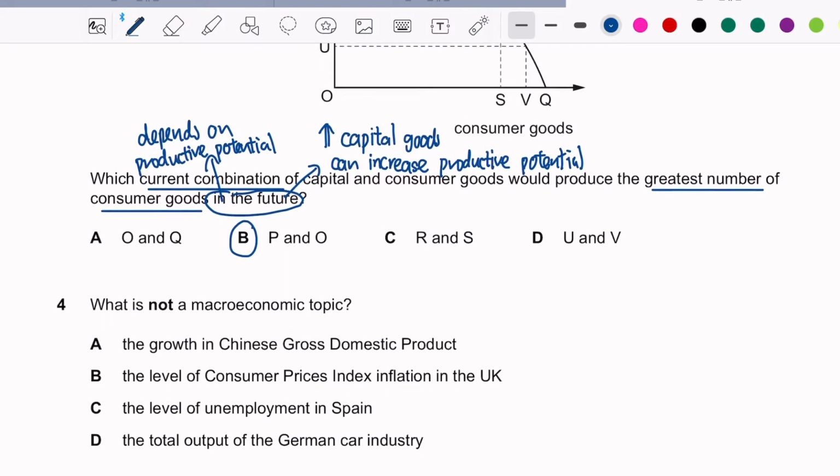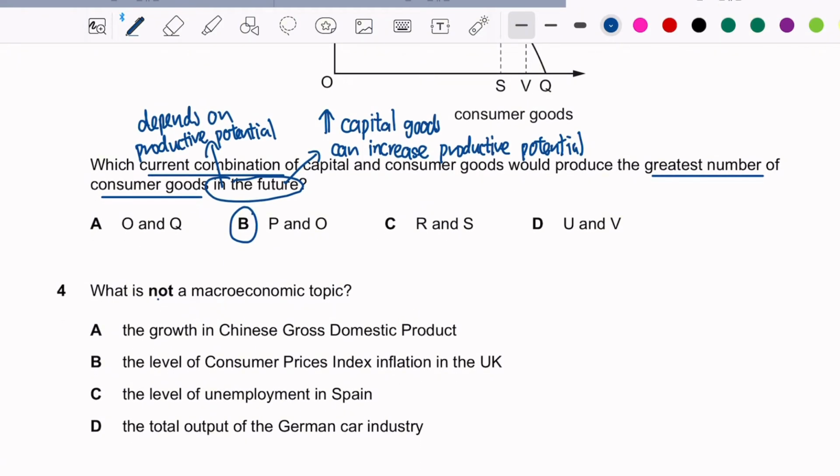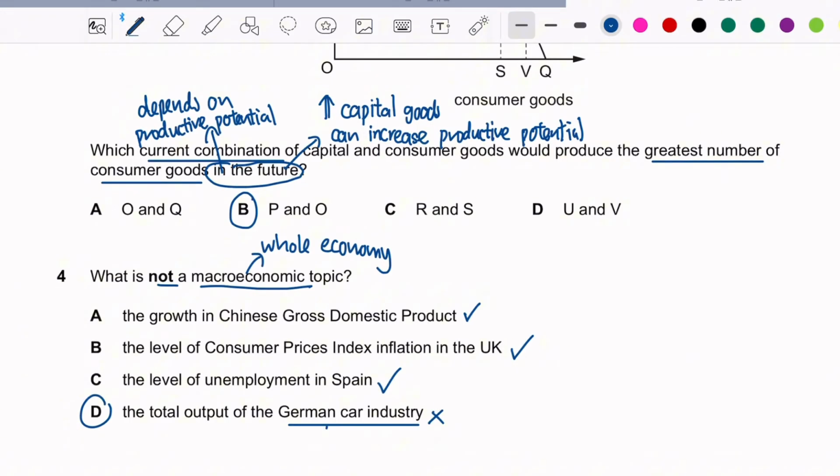Question 4. What is not a macroeconomic topic? So a macroeconomic topic is about the study of the whole economy. Microeconomic is about a particular market. A, growth in Chinese gross domestic product. Yes, this is macroeconomic. Consumer price index, CPI, yes. Level of unemployment, yes, macroeconomic. And total output of the German car industry, no. So this is the answer, because this is the study of a particular market, and it's not the whole economy. So, okay, the answer is D.